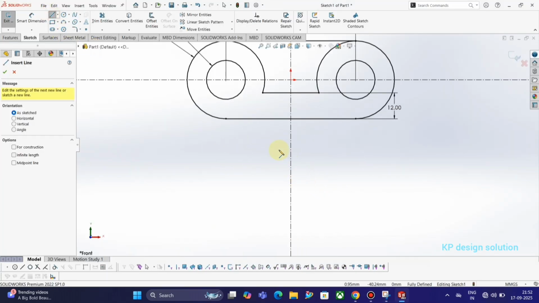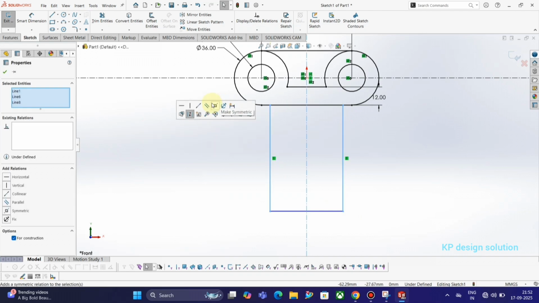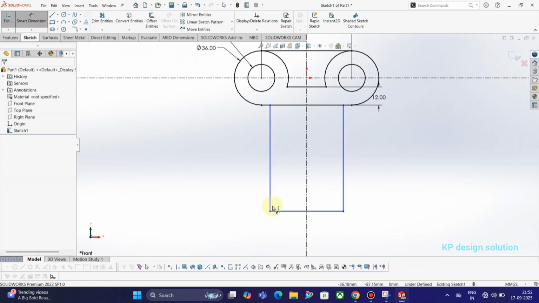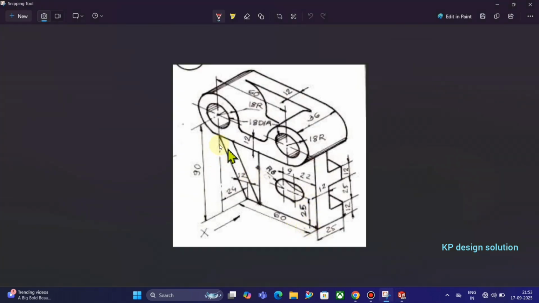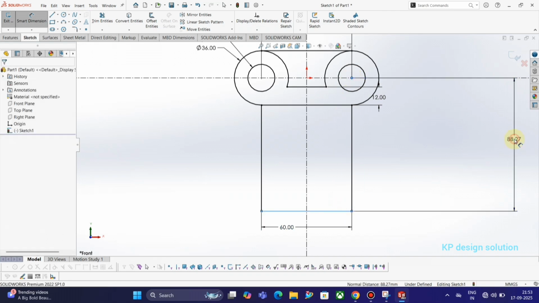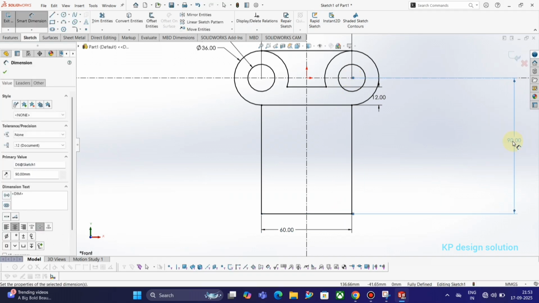Now we take a line, put it here, then this one, then this one. Okay, do a symmetric of both the lines, and the distance is 48. No, 60. Sorry for the wrong explaining.